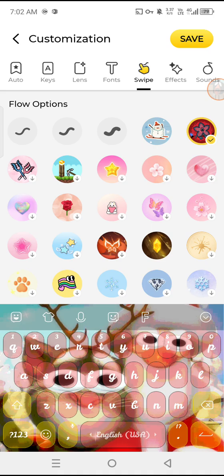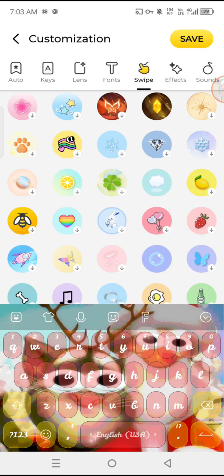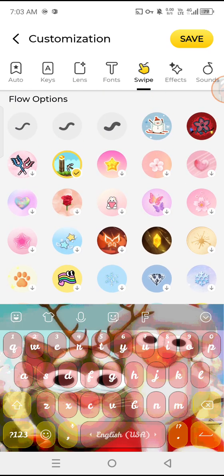As for the swipe, click anything. For example, I'll choose the Minecraft themed swipe. Or maybe diamonds? Okay, I'm gonna count my fingers.